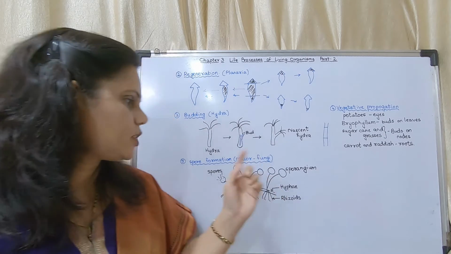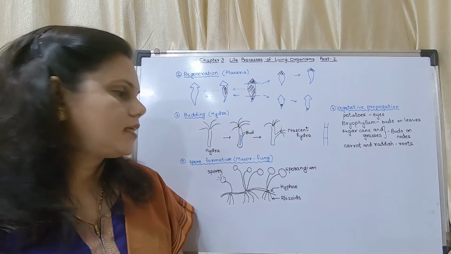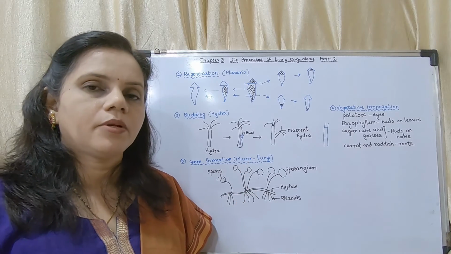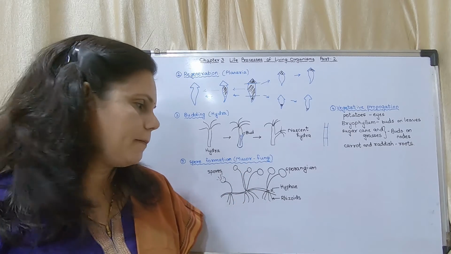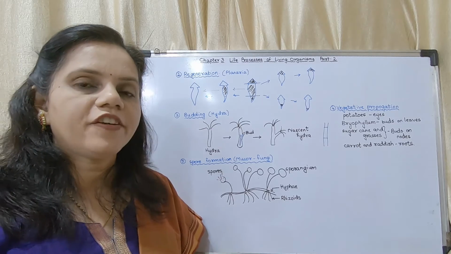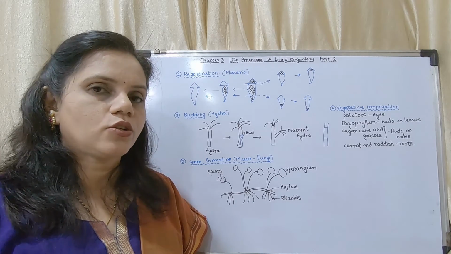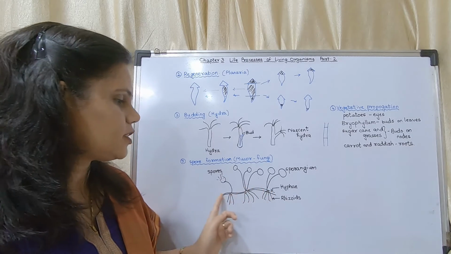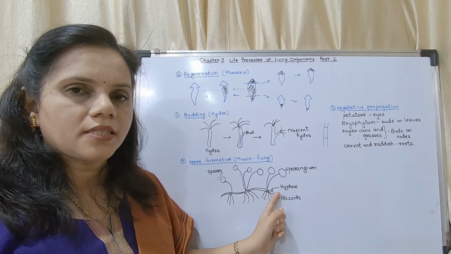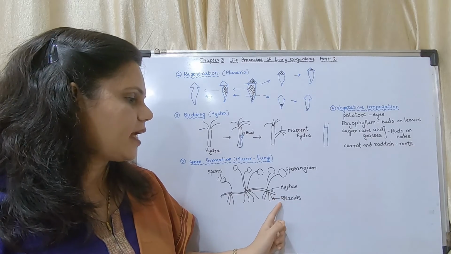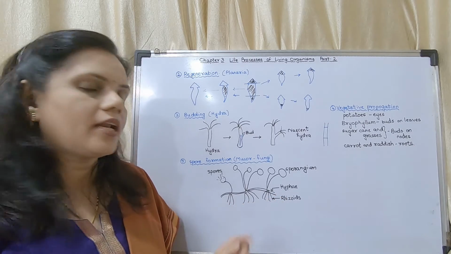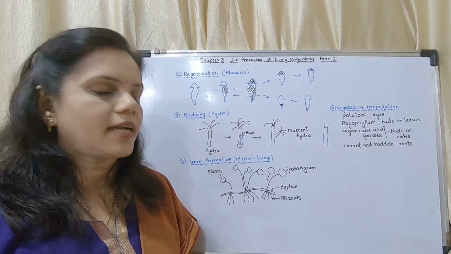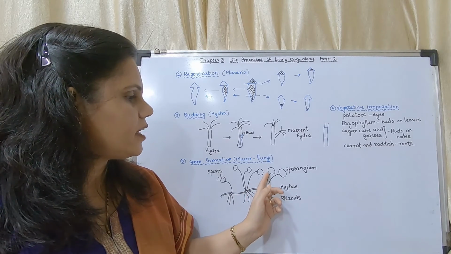Okay. So the next one is spore formation. It is generally seen in fungi. Here I have given an example of mucor, which is a type of fungi. This is a fungal body. If you observe mucor under a microscope, you are able to see filamentous parts. Those filamentous parts are called hyphae, and the root parts are called rhizoids. They are false roots.